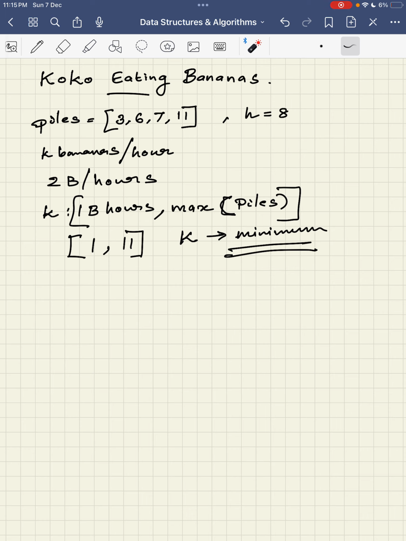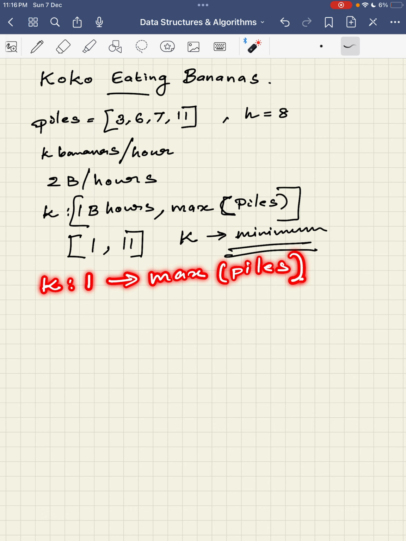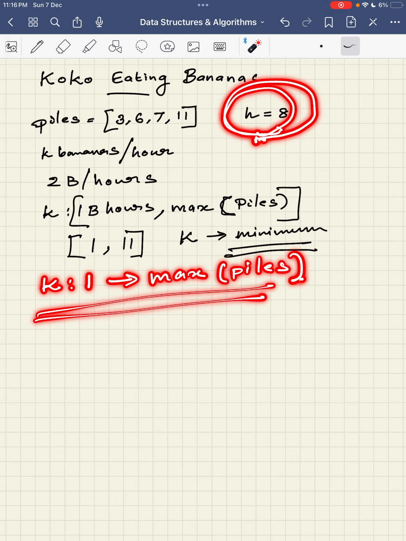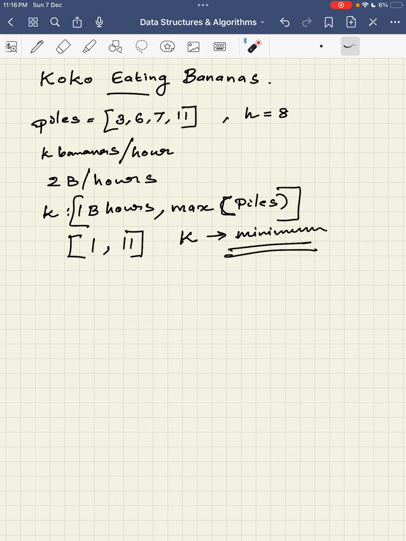One thing you can do is start to check from K equal to 1 up to the maximum of the piles, and for each example you can do a brute force search and check whether Koko was able to finish all the piles before the guard comes or not. So this is the brute force. But is there any better way? Yes, there is a better way. I'm not going to write the brute force. I have just shed light on how the brute force would work.